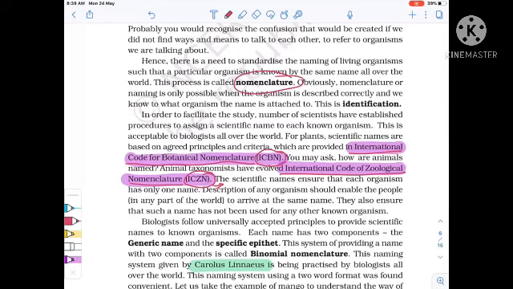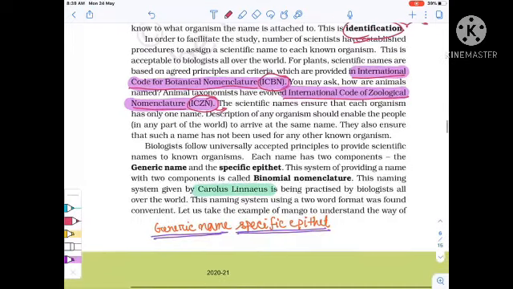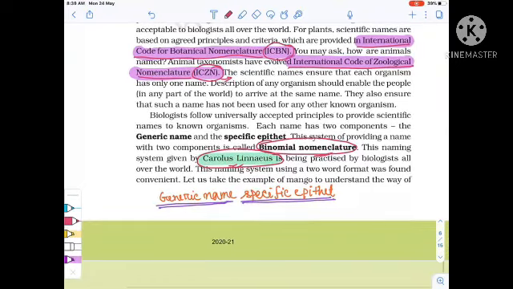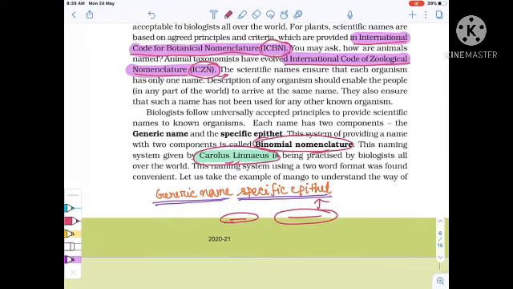Now here the nomenclature and the identification. Remember the definition of these two things. Now Carolus Linnaeus gave the binomial nomenclature system. Important. In binomial nomenclature, there are two words: the first one is the generic name, the second one is the specific name, also known as specific epithet. When it is printed, italic letters are used, but when we write the scientific name, we underline it. So this is important.